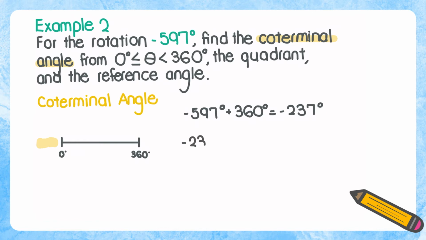So what I'm going to do is add another full circle. So negative 237 degrees plus 360 degrees. I find that this is 123 degrees, which lies between 0 and 360 degrees. So the coterminal angle of negative 597 degrees is 123 degrees. So these angles are different, but they would end up on the same terminal side.